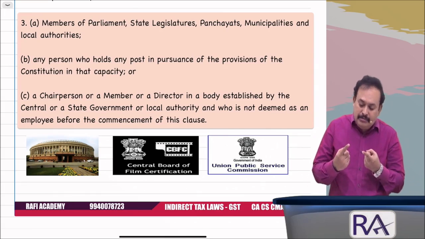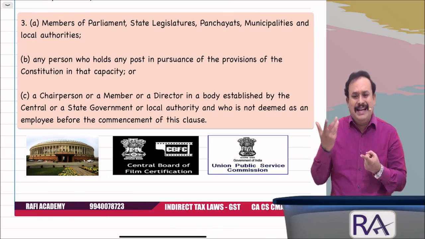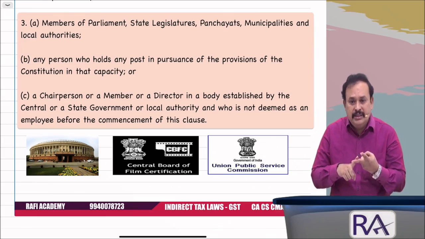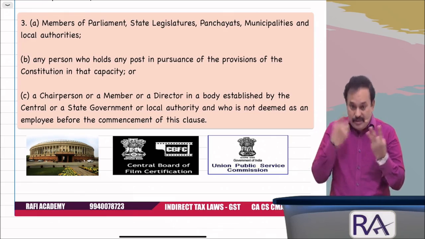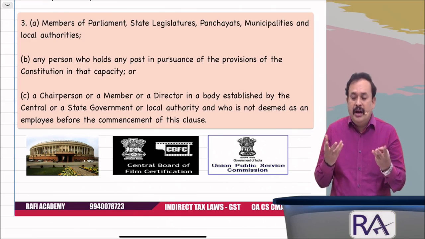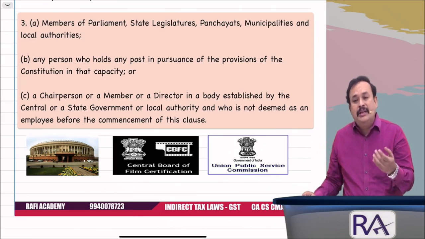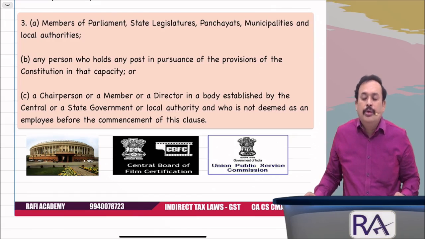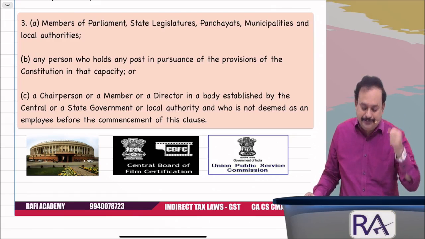Holding as a member of the parliament, maybe Lok Sabha or Rajya Sabha, as the case may be, or I am any member of the state legislative assembly, or the member of the panchayat, council member, or it may be member of a municipality, or I may be member of the local authority, cantonment board, as the case may be. So, my supply is excluded from the scope of supply.